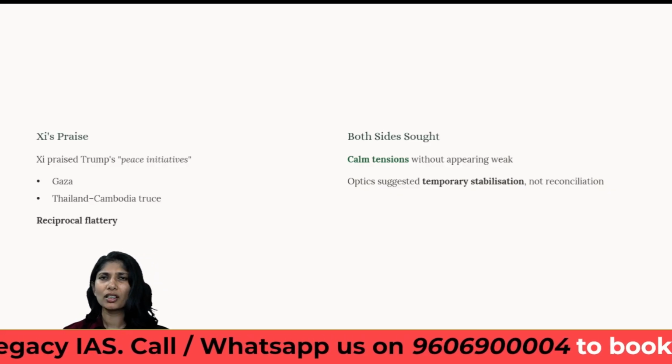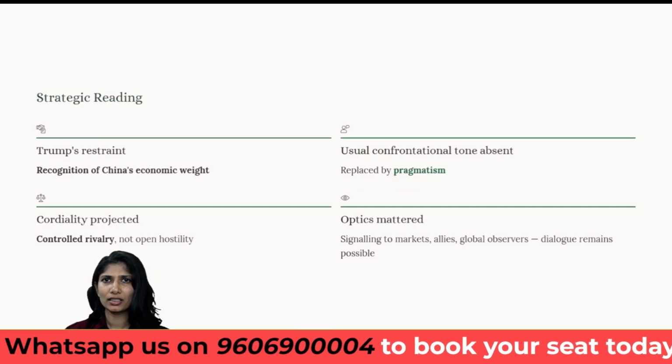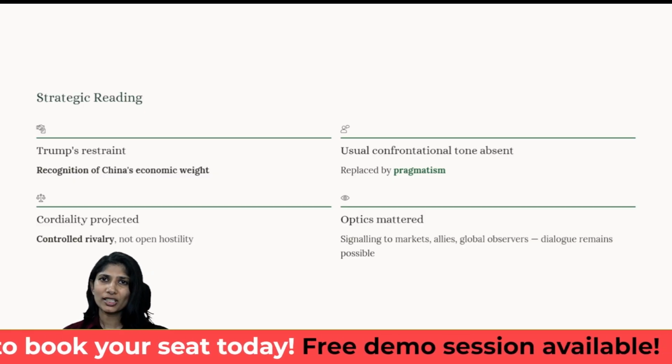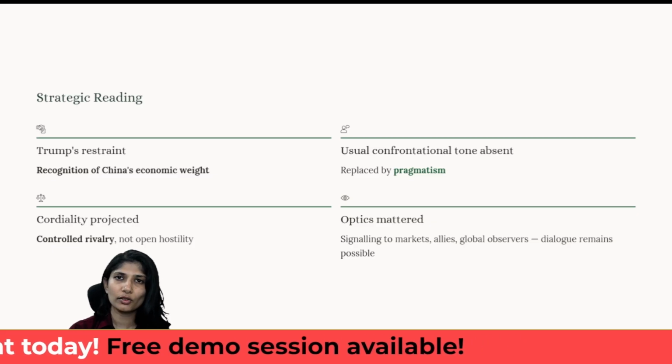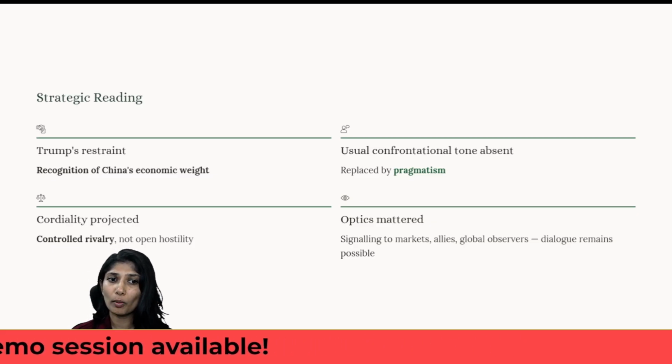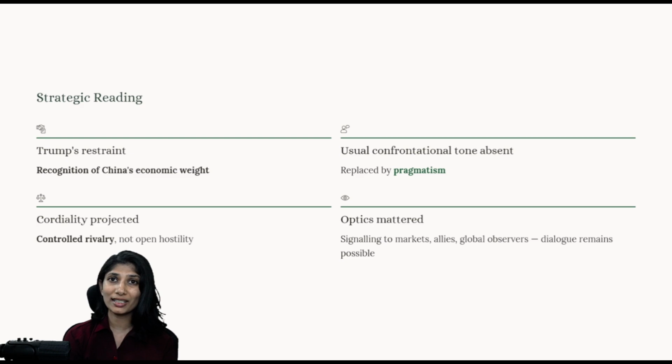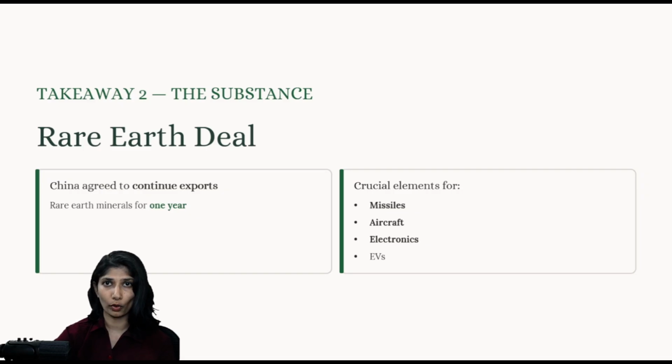So both sides appeared to be engaged in mutual flattery, and they were trying to move towards somewhere of a stabilization, at least on a temporary level. If you see the strategic reading of how it is, first and foremost, Trump exercised a good amount of restraint, not like how he acts with the other diplomacy. So it shows that even they understand how important this meeting is, and he understood the economic weight of China. Usually he is just confrontational, but that tone is very absent here. And even though it was about controlled rivalry, they were not openly hostile. The dialogue mechanism was very important.